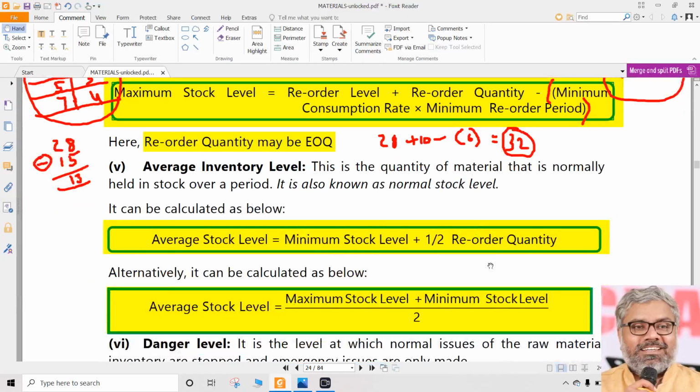So 22.5 is one answer. 18 is another answer. Sir, which one we should answer? Which one we should answer? Both, sir. If possible, do both. Who is stopping you? So do both whenever possible. If not possible, data is not there, don't do that. Whatever data is available, do that. So either way, it can be done.